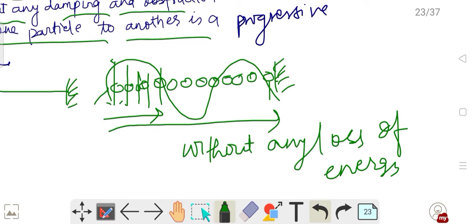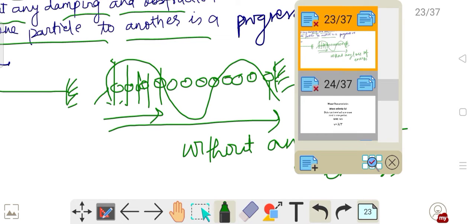Okay, got my point? That means a disturbance produced will keep on moving, without any damping or obstruction, from one particle to another. That is a progressive wave, or you can call it a traveling wave. So there are some properties of progressive waves which we need to see. Let us see the properties of progressive wave.